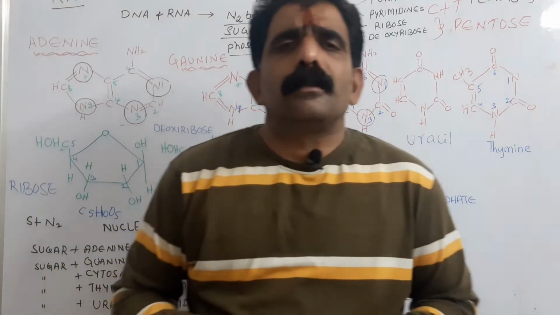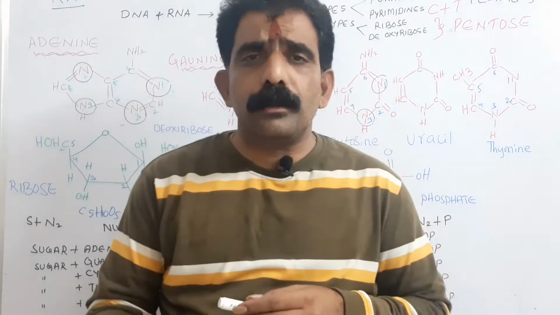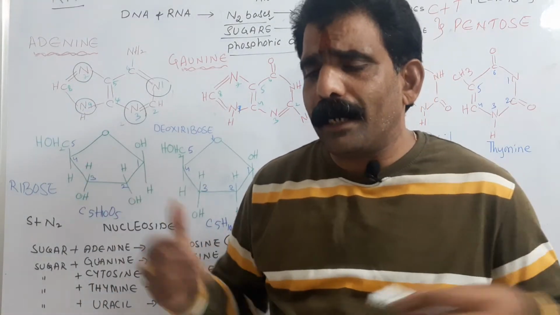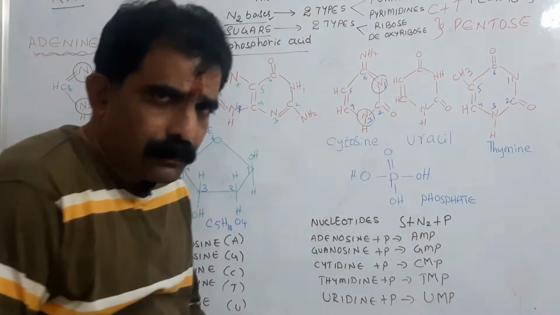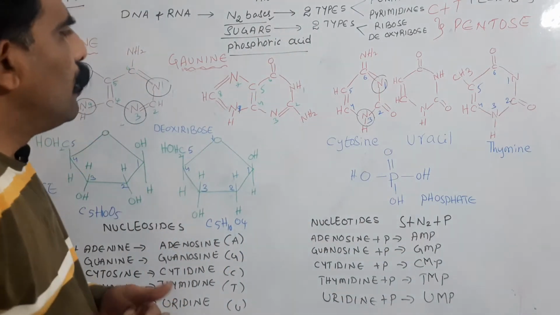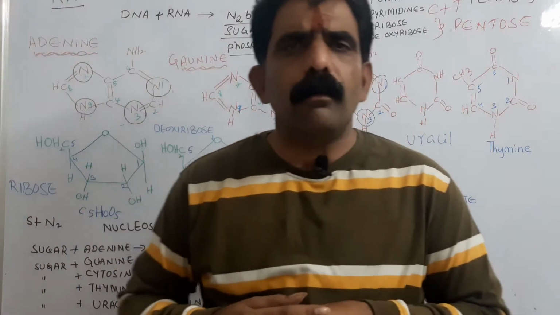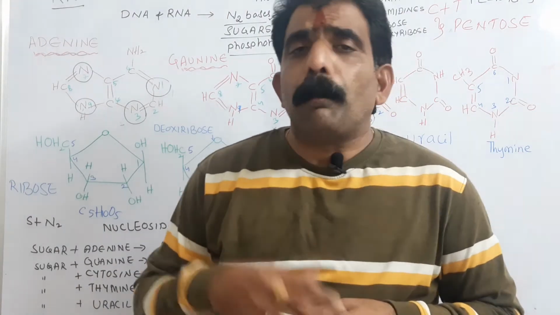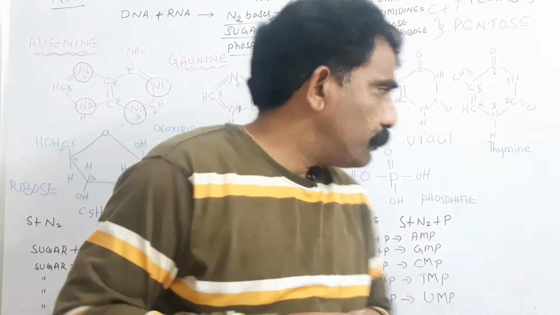Coming to this DNA or RNA, these nucleic acids, are they negatively charged or positively charged is the question. They are negatively charged. Why? What is the reason for the negative charge of nucleic acids? Here, nucleic acids, in addition to this sugar molecule, also have phosphates. So phosphate is present in the form of H3PO4.